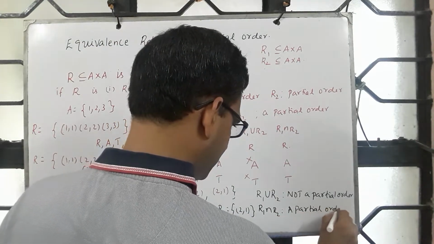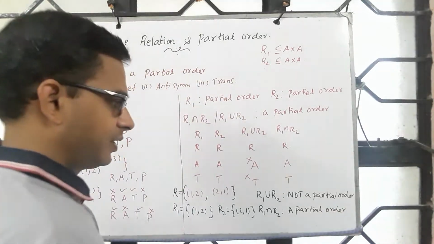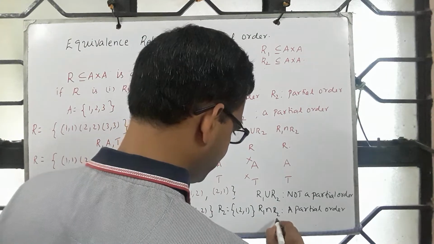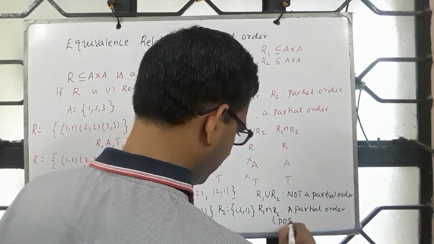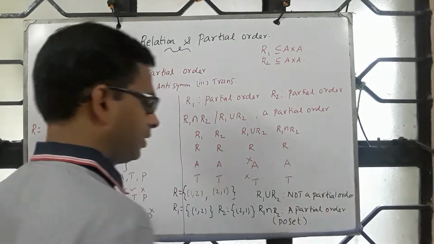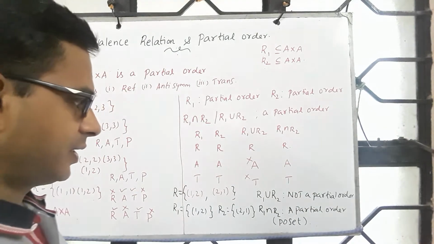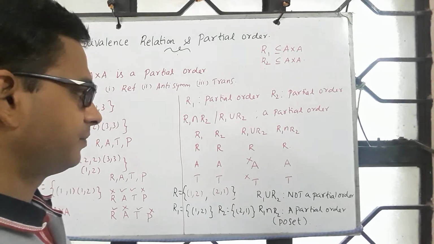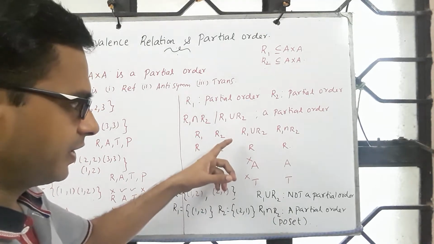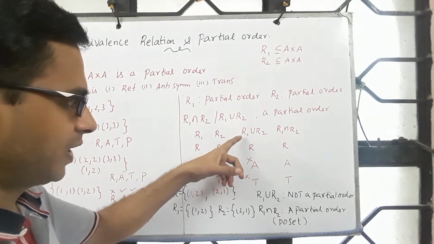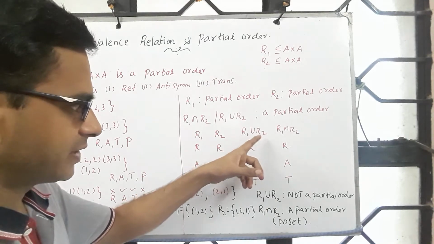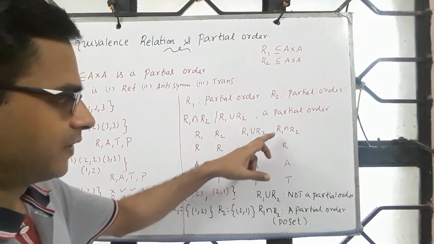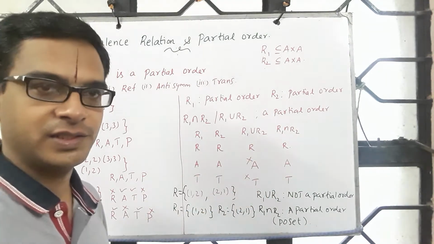If the relation is a partial order, then the underlying set, we call it a poset. So partially ordered set, in short it's called poset. So just like equivalence relation, if R1 is a partial order and R2 is a partial order, their union need not be a partial order, whereas the intersection always is.